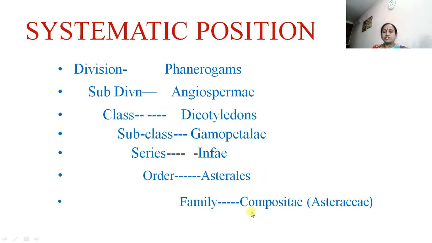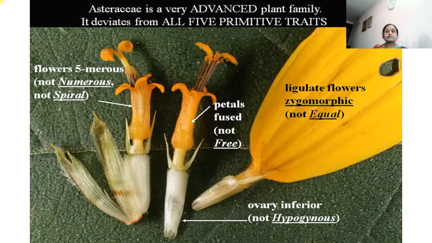I have written Compositae first because this systematic position is according to the Bentham and Hooker system of classification, as it is mentioned in the syllabus of BSc semester 2. We should follow the Bentham and Hooker system, and according to that system I have tried to write the systematic position of this family Asteraceae.